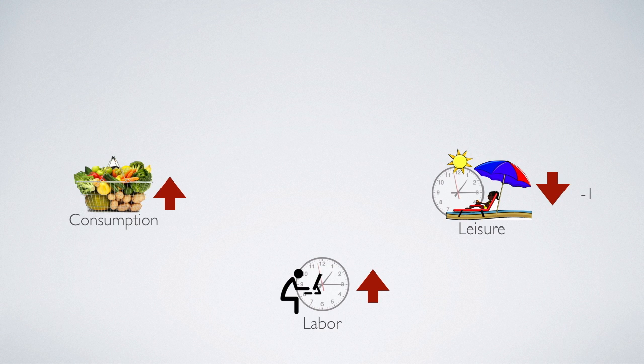To be more detailed, if the household decreases leisure by 1 unit, then the household can work 1 unit more. And given the wage rate is W over P, the household can consume W over P more units of basket. In conclusion, decreasing 1 unit of leisure will give the household W over P more units of consumption.